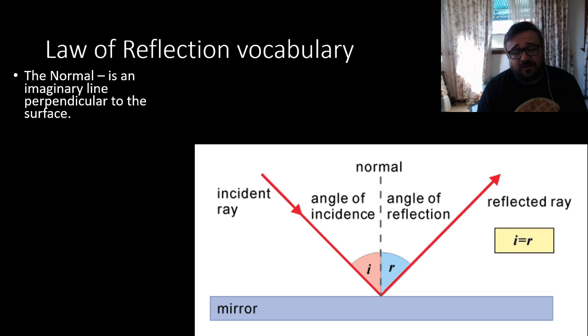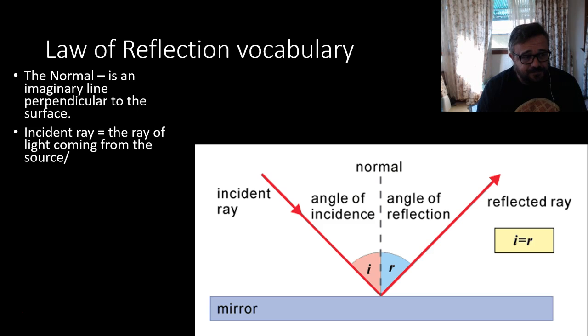We're talking about planar mirrors, which means flat. Planar is P-L-A-N-A-R. So a flat mirror. The normal is an imaginary line that is perpendicular to the surface. Okay, it's like 90 degrees, so it's like 90 degrees here at a right angle. Boom. Magic. That's your normal. And it's an imaginary line.